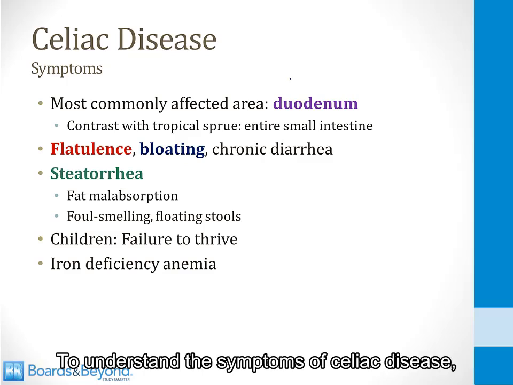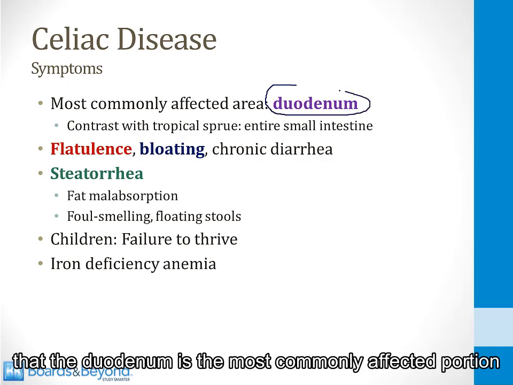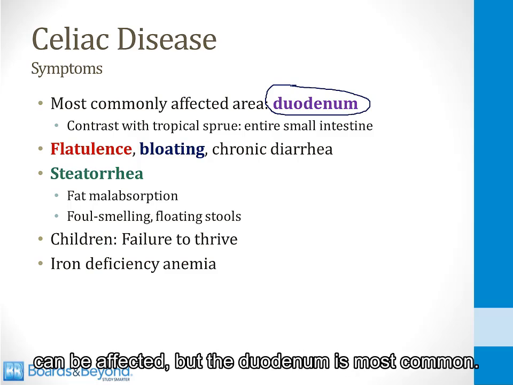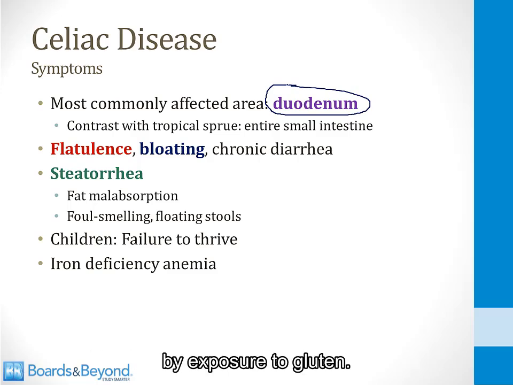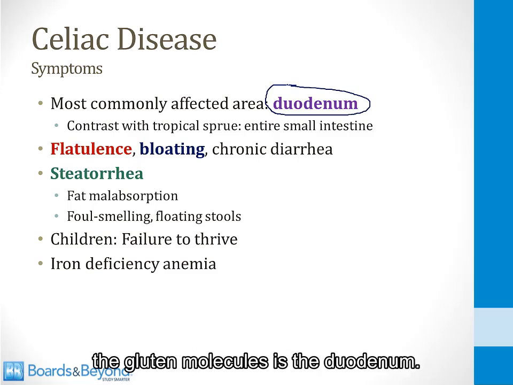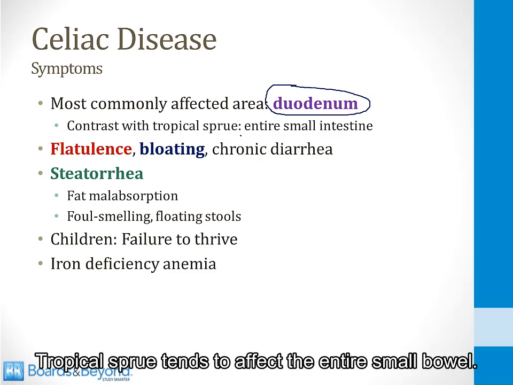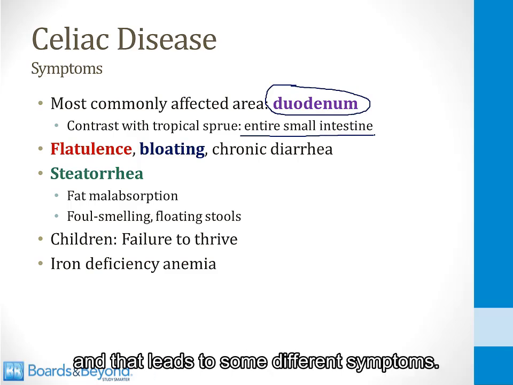To understand the symptoms of celiac disease, the most important thing to remember is that the duodenum is the most commonly affected portion of the small bowel. Any part of the small intestine can be affected, but the duodenum is most common, and this should make sense to you. You know that this disorder is triggered by exposure to gluten, and when we consume gluten, the first part of our small intestine that encounters the gluten molecules is the duodenum, so it's logical that this would be the most commonly affected area. And this is in contrast to tropical sprue, which we'll talk about in a minute. Tropical sprue tends to affect the entire small bowel. It much more commonly affects the jejunum and ileum, and that leads to some different symptoms.